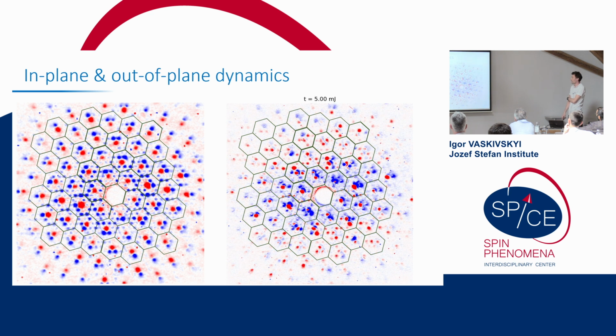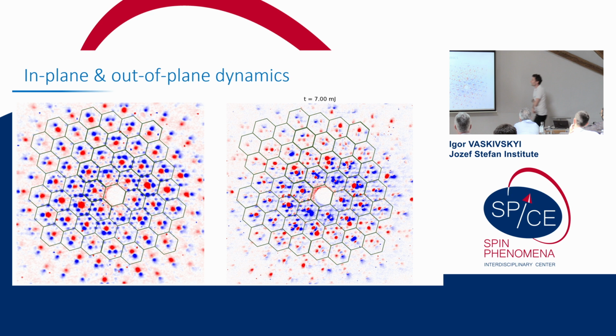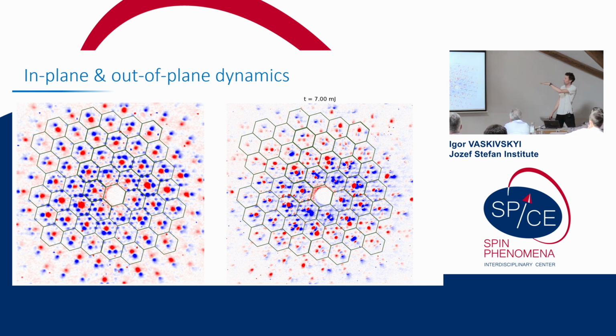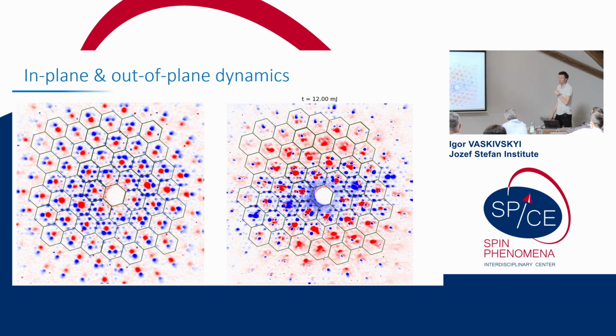So here I'll show just some constant delay, or actually it was done in a static case. As we increase the fluence, okay, so those are millijoule per square centimeter, we observe very similar patterns as on the left. So with some bluish band in the center and something reddish around. But once we get to the higher fluence, except increasing of the contrast, what we see is that the whole pattern gets much more ugly. So there are no sharp spots anymore, but there are some streaks all around the Bragg spots.